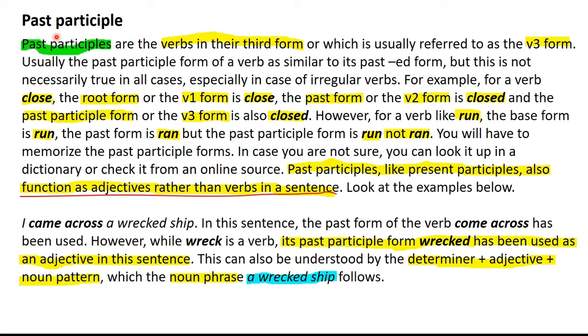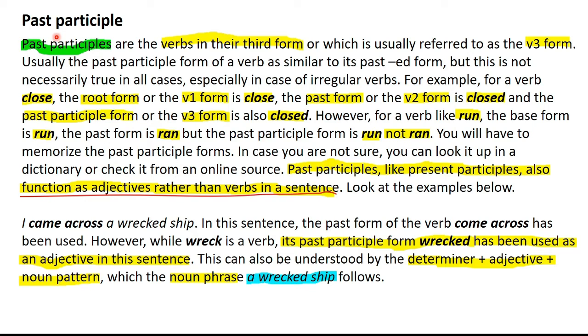We have the root form, the past form and the past participle form. The root form is usually referred to as the V1 form, the past form is referred to as the V2, and the past participle form is referred to as the V3 form. Past participles usually are similar to past forms of the verbs, that is the ED form of the verbs. But this is not always true because past participles are technically different to the past forms of the verbs, and this difference becomes apparent in case of irregular verbs.